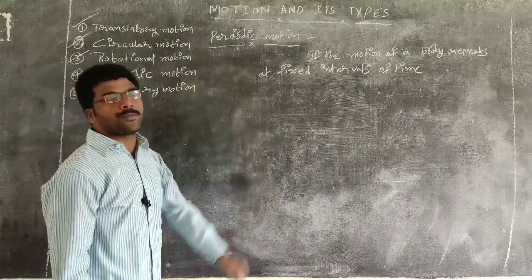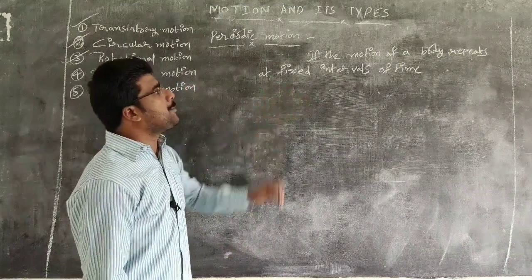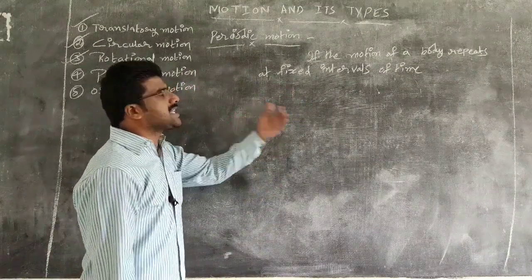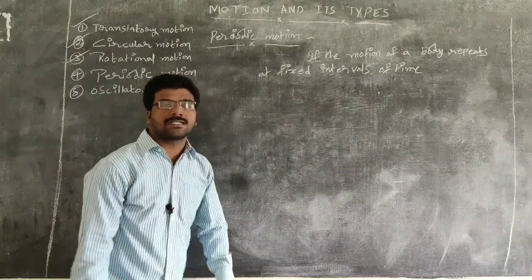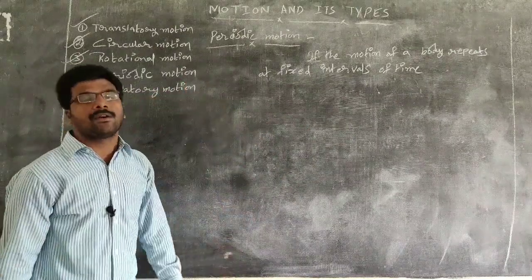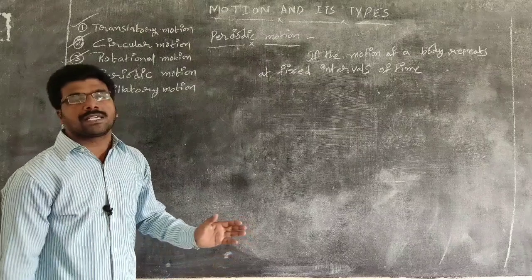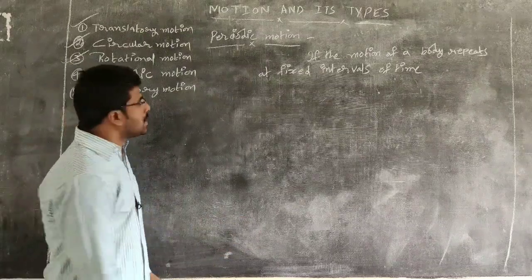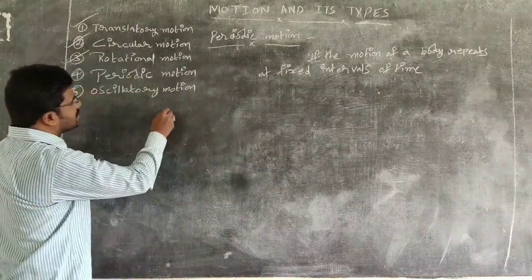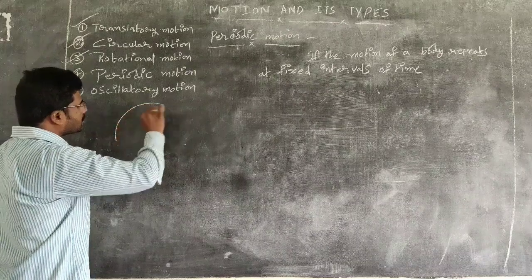What is periodic motion? If the motion of a body repeats at a fixed interval of time, then such motion is known as periodic motion. We are going to see some examples. For example, let us consider this is a clock.